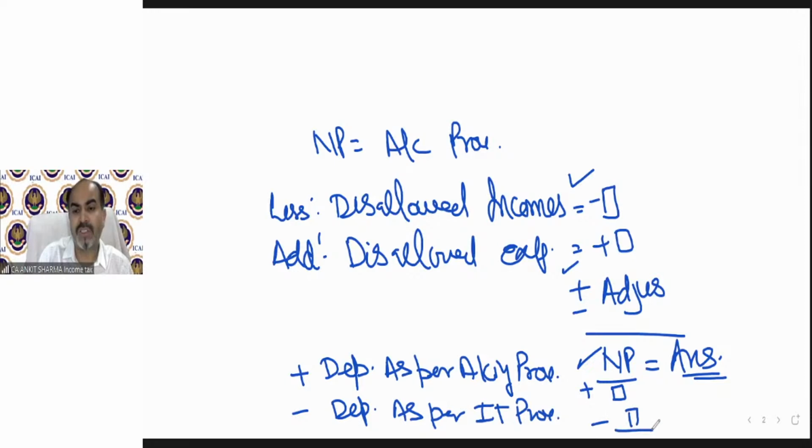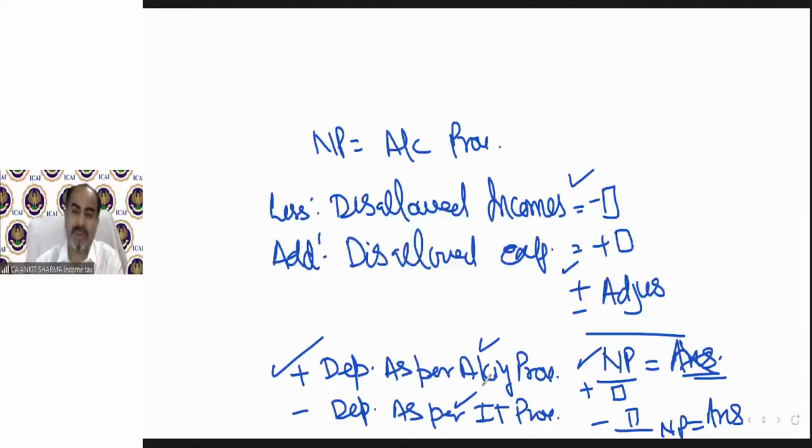There's a different concept to calculate depreciation under income tax. So, when in the question under trading and P&L account, depreciation as per accounting provision has been given, you need to add that always, because that is as per accounting provision, and we need to deduct the depreciation as per income tax provision.